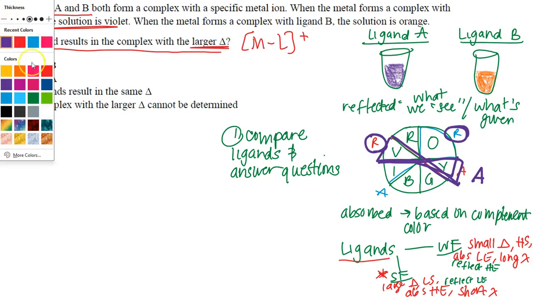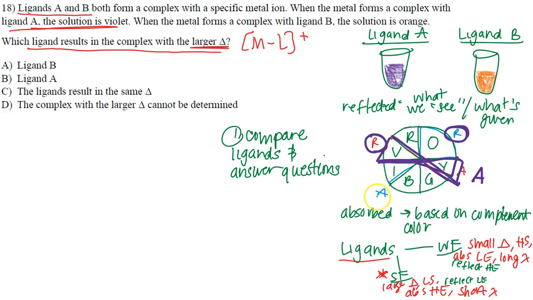Okay, folks? And we can do the same thing with ligand B. Ligand B reflected orange. Well, what's actually absorbed? It could be blue or indigo, as we can see here, because those are the complementary colors to orange. So what's reflected is orange, what we see for ligand B, but what's absorbed is going to be the higher energy colors. And so when they're asking us which one's going to be the stronger field, the stronger field ligand is going to absorb the higher energy color. The only one that's going to absorb the higher energy color is the one that reflects the lower energy color, and that is ligand B.